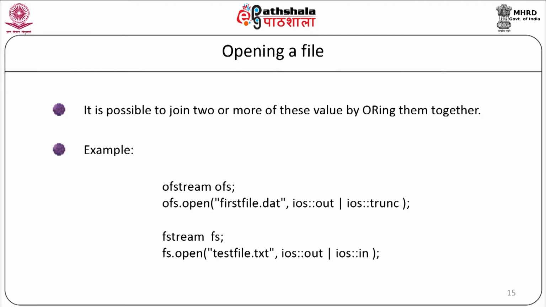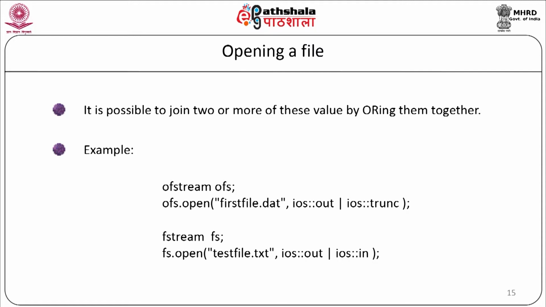It is a must that a file should be opened before the information is read from it or written into it. The ofstream object or fstream object is used to open a file for writing, whereas the ifstream object is used to open a file for reading. Syntax is: void open(const char* filename, ios::openmode mode).